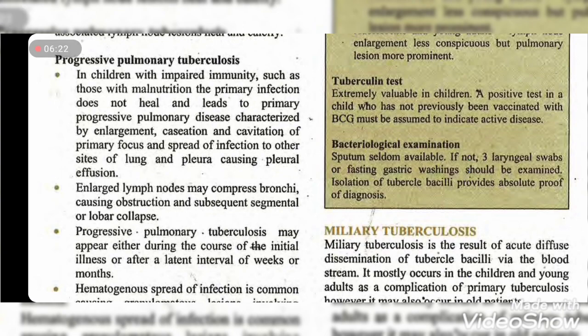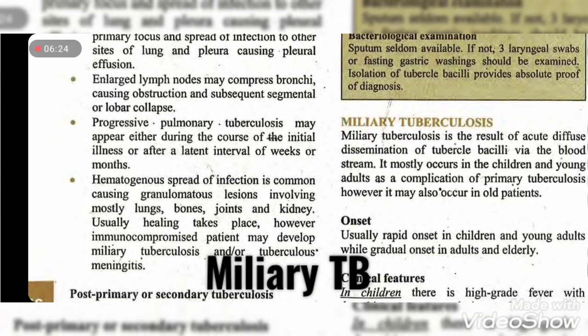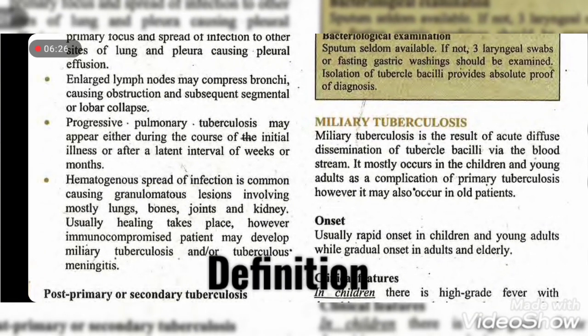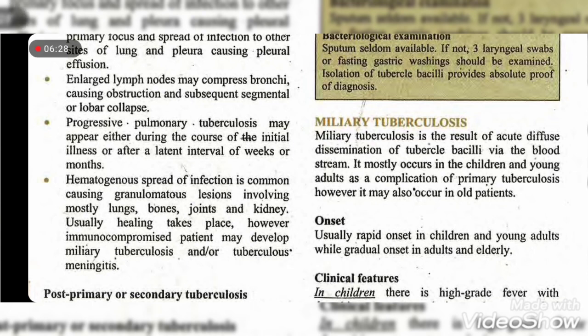So what is miliary tuberculosis? Miliary tuberculosis is the result of acute diffuse dissemination of tubercle bacilli via the bloodstream. It mostly occurs in children and young adults.